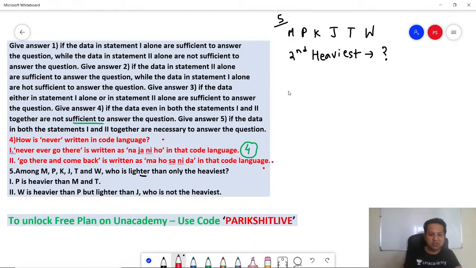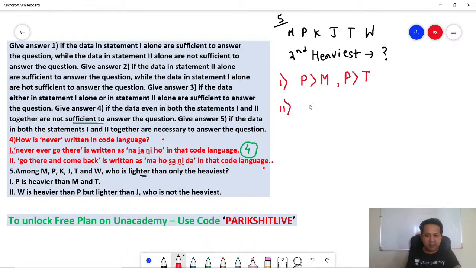Okay. Let's look at statement 1. P is heavier than M and T. Okay. So let's write down P greater than M and P is also greater than T. Can I answer who is the second heaviest from here? Definitely not.